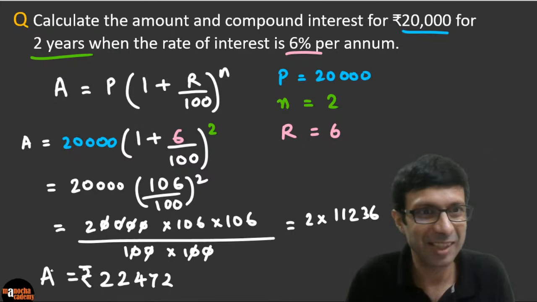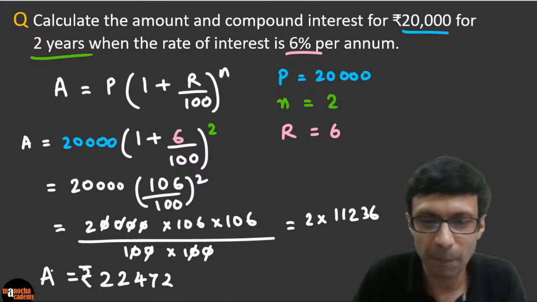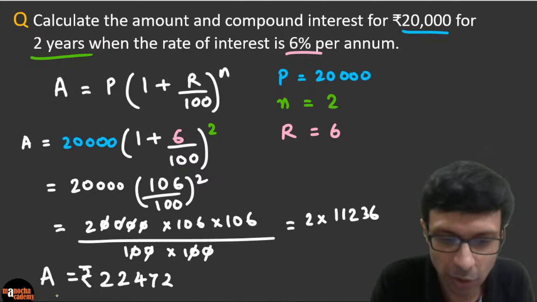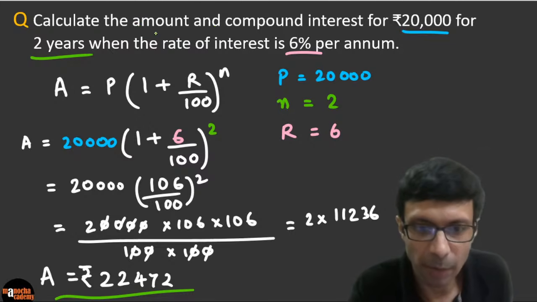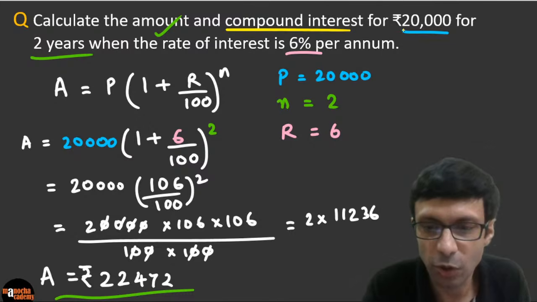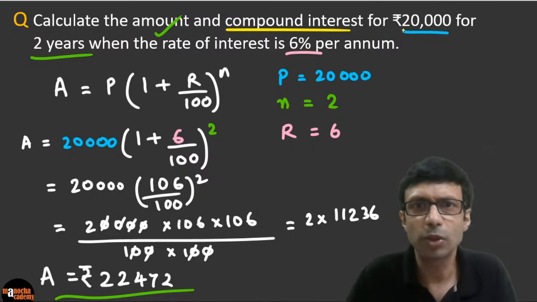So it has to stay the same unit, right? And what is the compound interest? Excellent, guys. So you guys have got the correct answer. Fantastic. Amount is done. So we have found the amount. What is the compound interest going to be? Very simple. You just have to subtract.